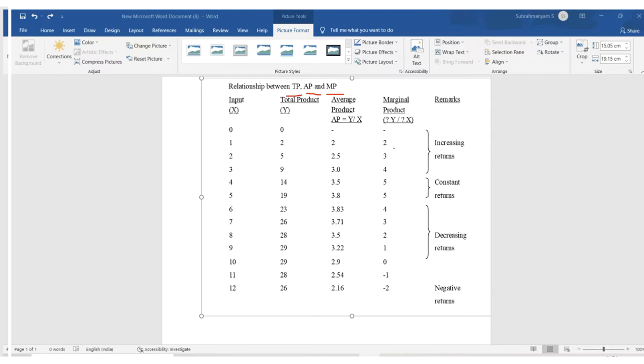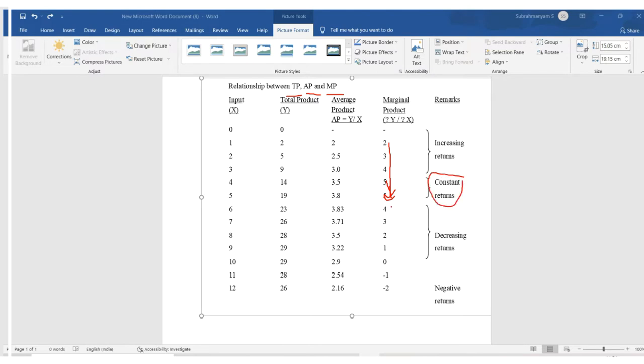First, MPP is increasing at an increasing rate. That is increasing returns, up to 5 units. MPP increases from 2 to 5 units. That comes under increasing returns, which means output is increasing at an increasing rate. After that, 5 to 5 units, which means output increases at a constant rate. That comes under constant returns.